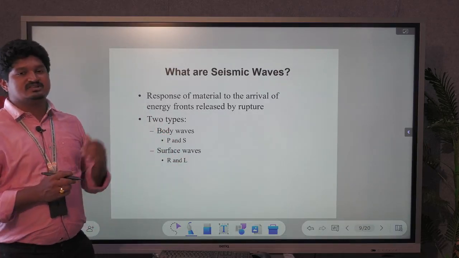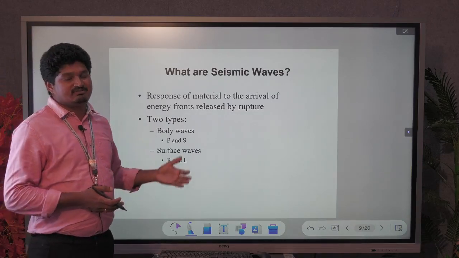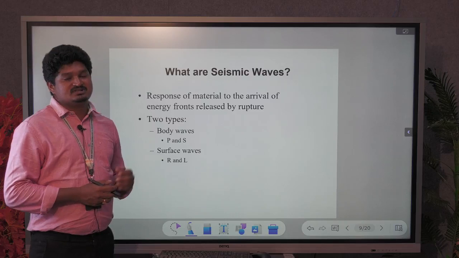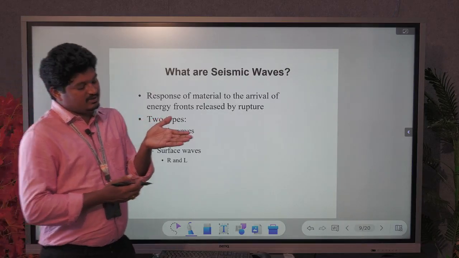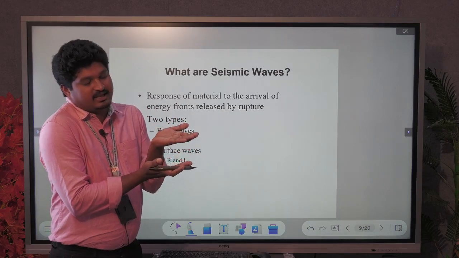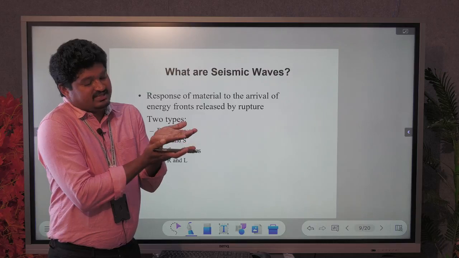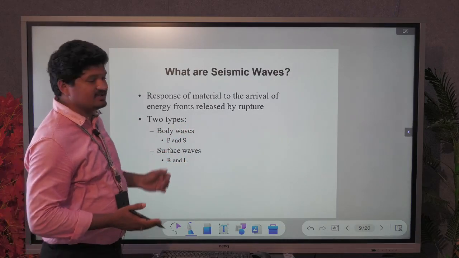These are the surface waves. They occur when the earthquake comes at shallow depths, so the energy released in those waves will create a great impact. Why? Because when the earthquake comes at shallow depths, the energy release is very high. So major disturbances will occur during shallow earthquakes, and that is called the L waves.